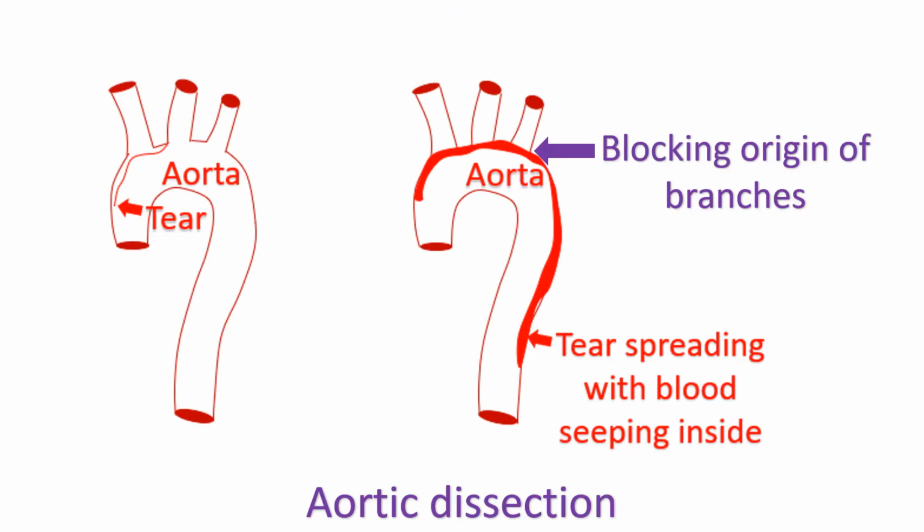Another important serious disease which has to be thought of in a person with pain in the chest or upper back is aortic dissection. Aortic dissection is a tear in the intima of the aorta. Blood seeps into the wall of the aorta and spreads along the wall of the aorta. As this progresses, it can obstruct the openings of the major branches. In those coming to emergency department with severe chest pain or upper back pain, if there is a large difference in the blood pressure between the arms, this serious condition has to be thought of.